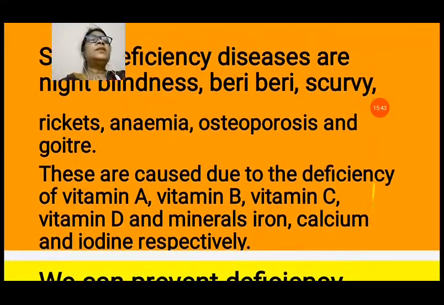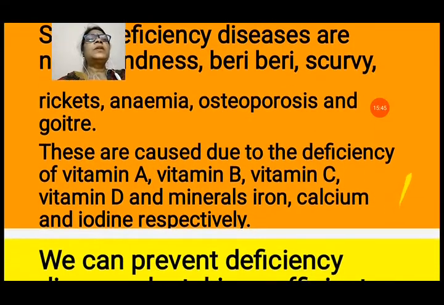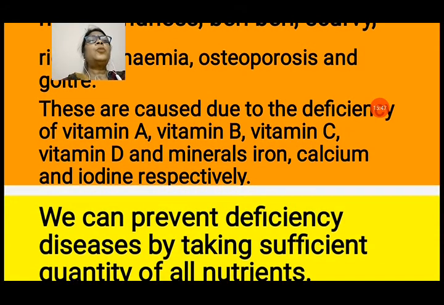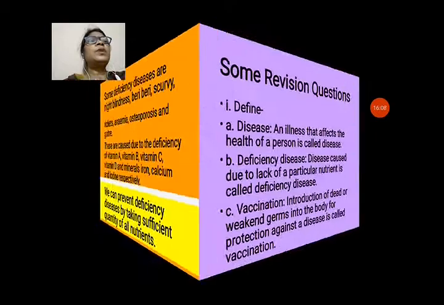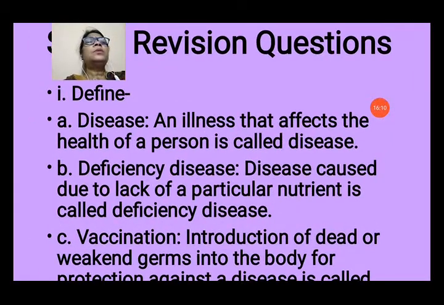Now, some deficiency diseases are night blindness, beriberi, scurvy, rickets, anemia, osteoporosis and goiter. These are caused by the deficiency of vitamin A, vitamin B, vitamin C, vitamin D and minerals like iron, calcium and iodine respectively. We can prevent all deficiency diseases by taking a sufficient quantity of all nutrients in our diet. Now, some important revision questions are there for you.